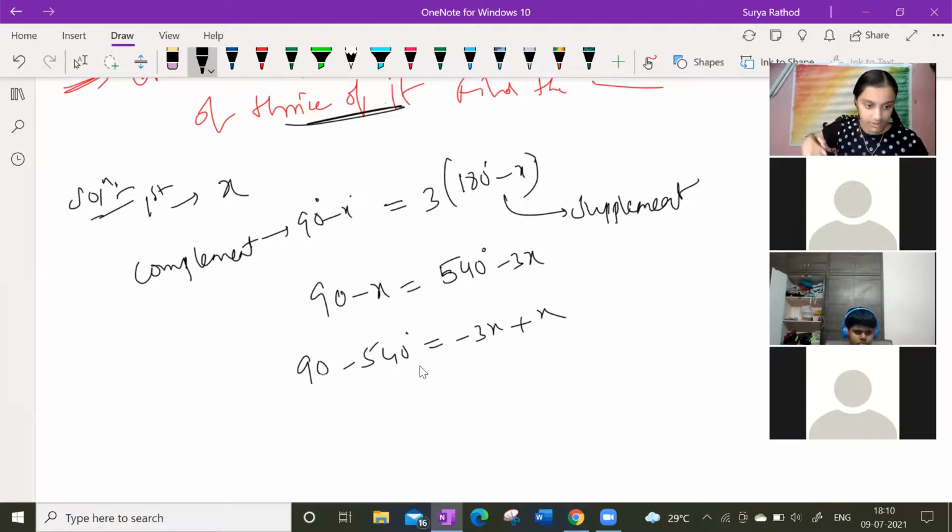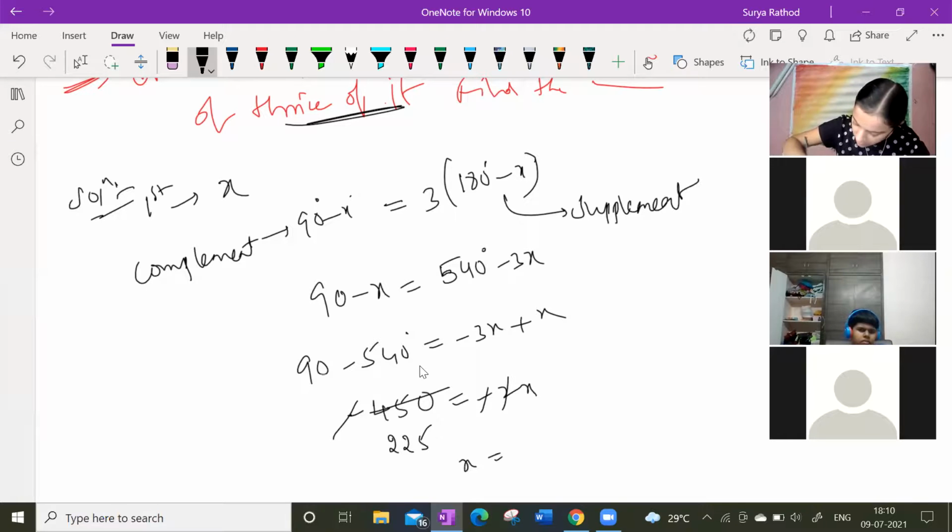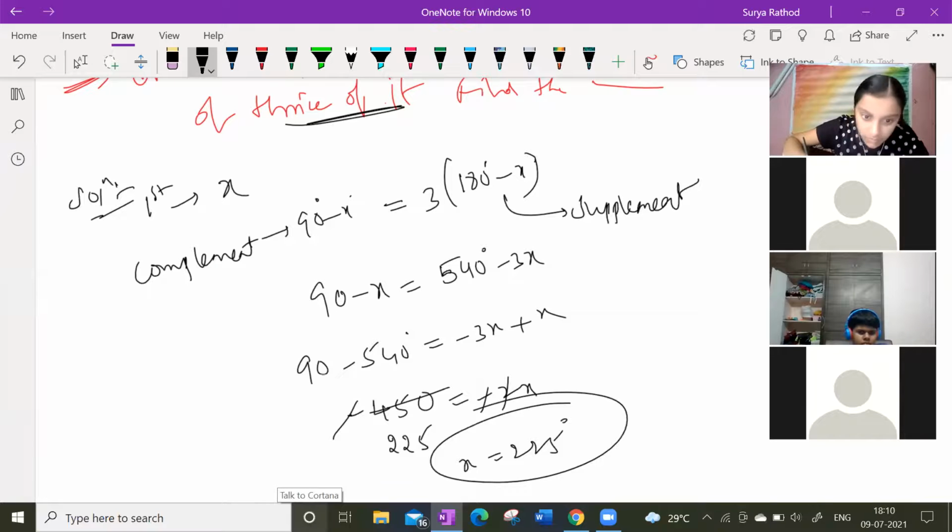How much now? 450. Isn't it? 450 plus 90, 540, is equal to minus 2x. The minus signs cancel, and 2 ones are 2, 2 twos are 4, 225. So x is equal to 225. This is the right answer. Any doubt?